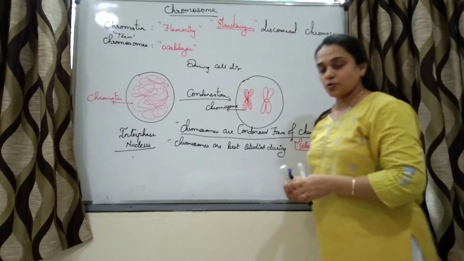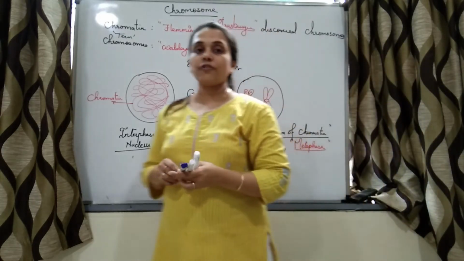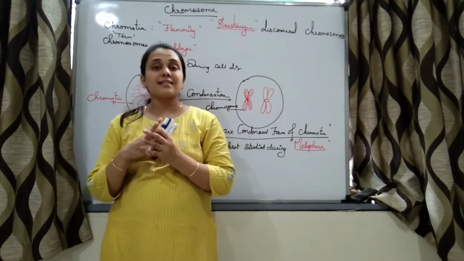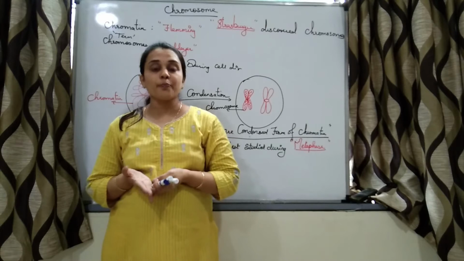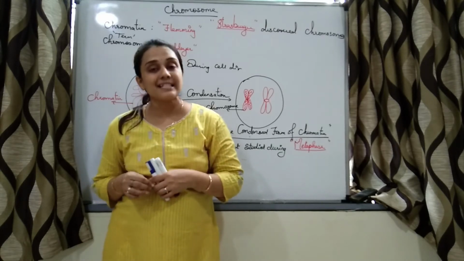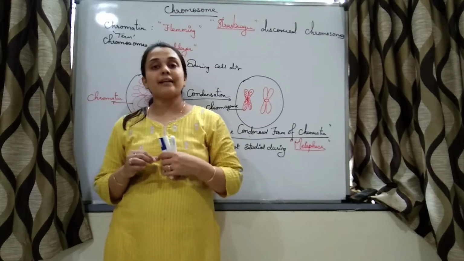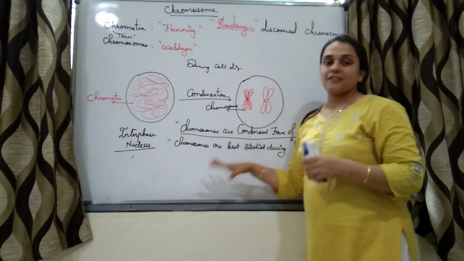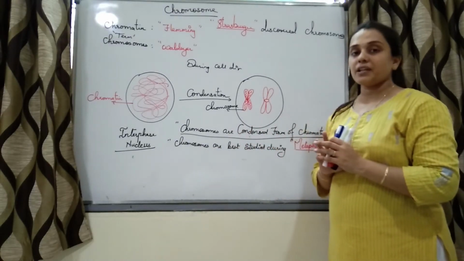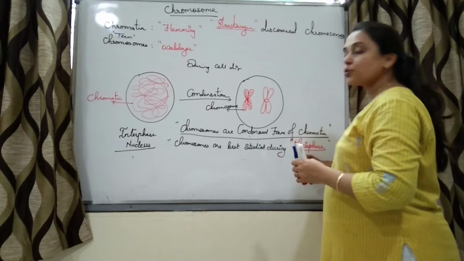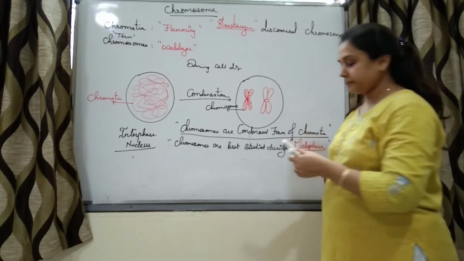Very important, students, right? What is morphology? Morphology, which means what is the size of the chromosome, what is its look, where is the placement of centromere, what is the length of the arms, right? That morphology, which means external appearance of the chromosome, is best studied during metaphase.